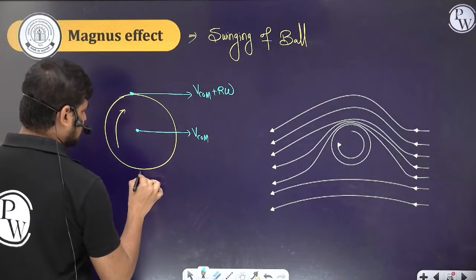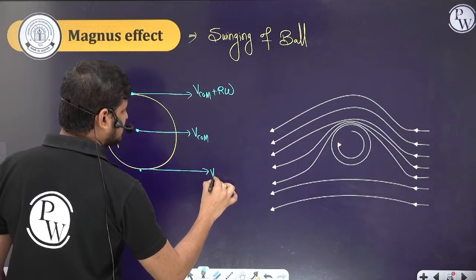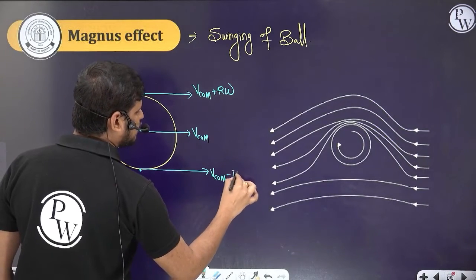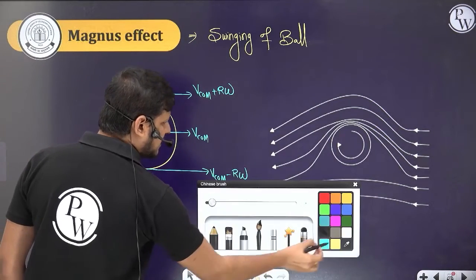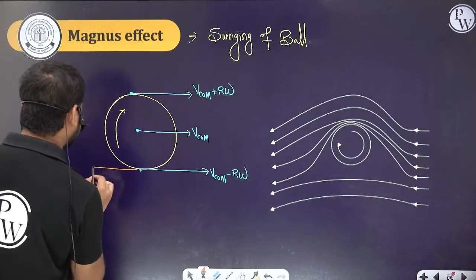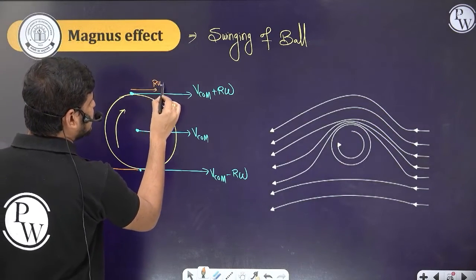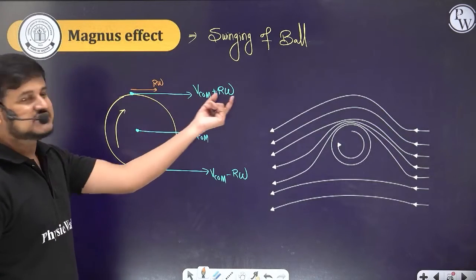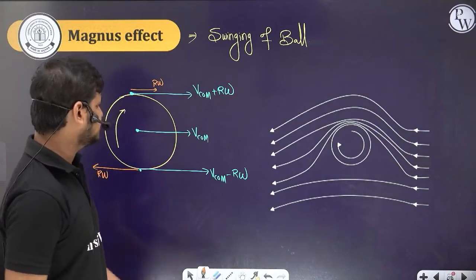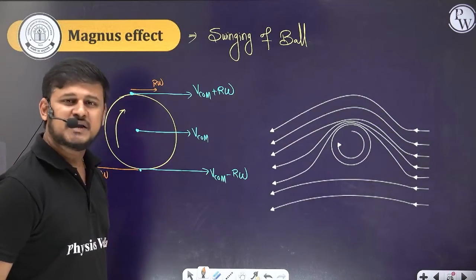And here the velocity of center of mass minus r omega, because the r omega here at this point will act in this direction. Here the r omega will be in this direction. So VCOM plus r omega, this we studied in rotation, and here VCOM minus r omega.